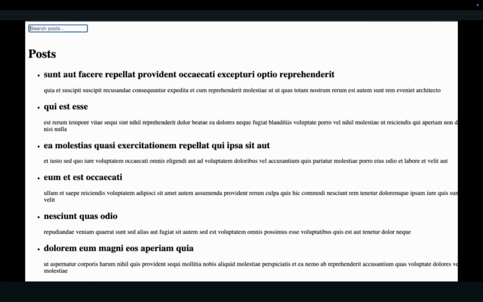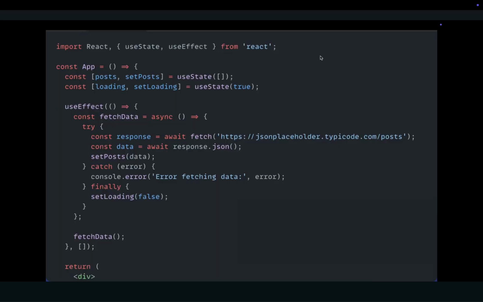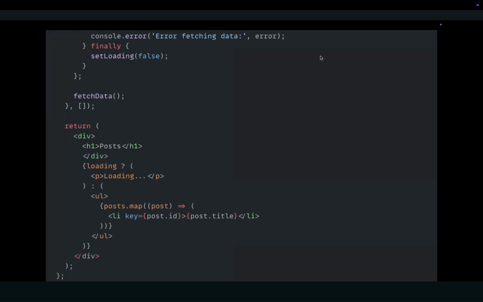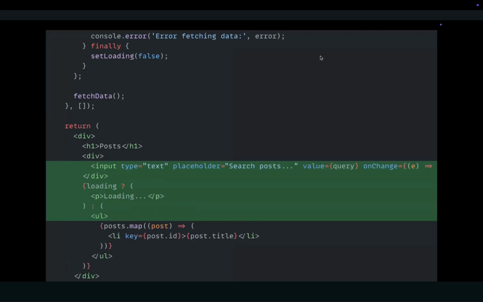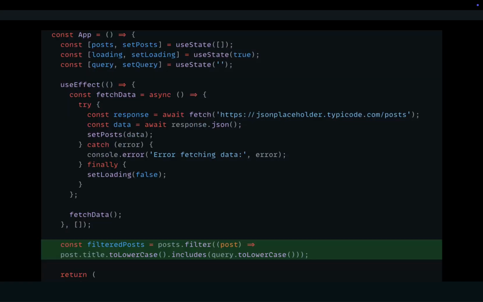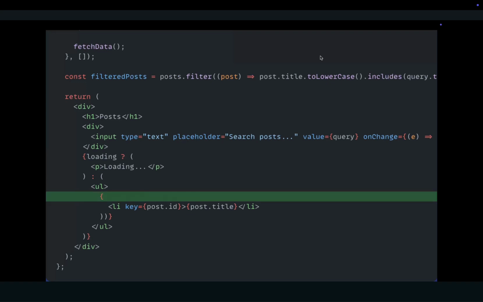5. Adding a search feature. To make this example more interactive, let's add a search bar to filter the posts. 1. First, add another state for the search query. JavaScript: const [query, setQuery] = useState(''). 2. Then add an input field to the layout. JavaScript: input type="text" placeholder="Search posts" value={query} onChange={(e) => setQuery(e.target.value)}. 3. Finally, filter the posts dynamically before rendering them. JavaScript: const filteredPosts = posts.filter(post => post.title.toLowerCase().includes(query.toLowerCase())). Update the ul to use filteredPosts: filteredPosts.map, with post.id and post.title.